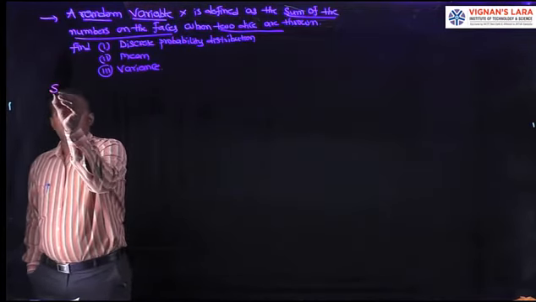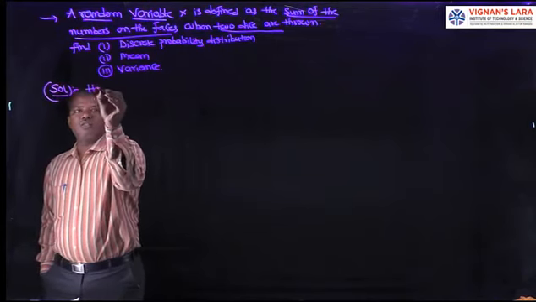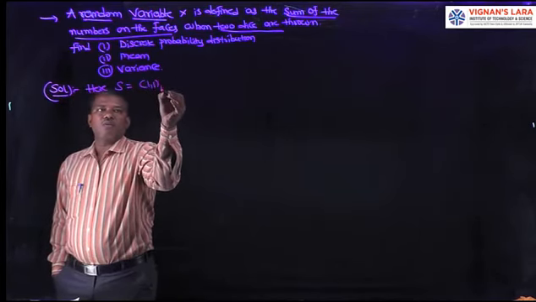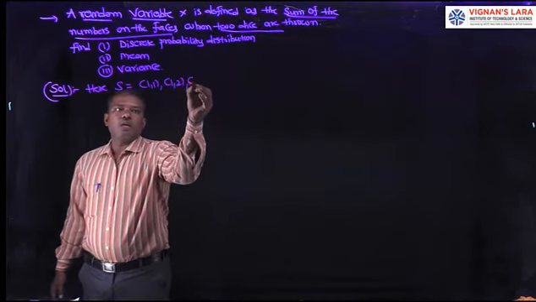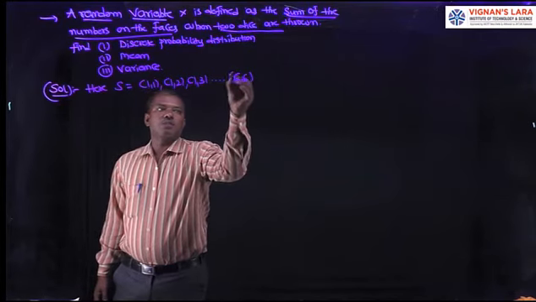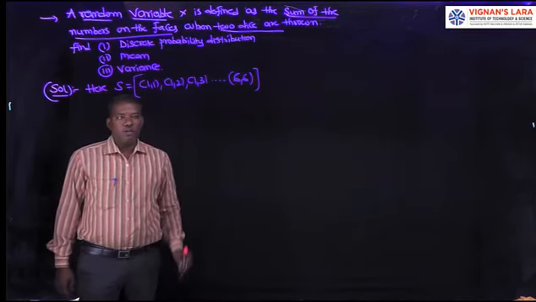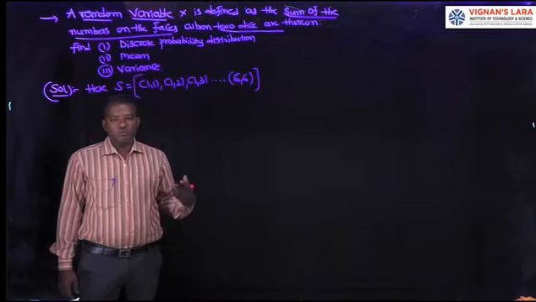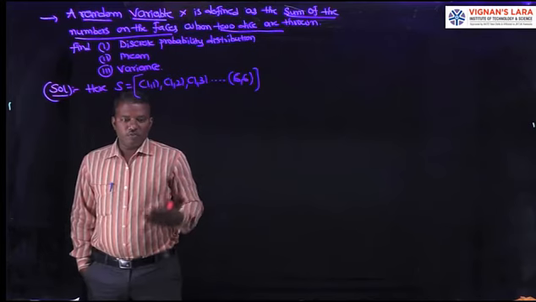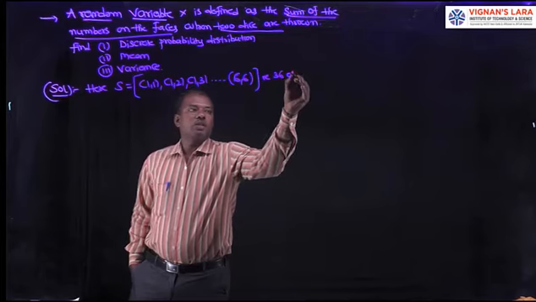Coming to the solution, two dice are thrown, then the sample space S consists of the set of all (1,1), (1,2), (1,3), and so on, up to (6,6), that is 36 elements. (1,1), (1,2), (1,3), (1,4), (1,5), (1,6), similarly (2,1), (2,2), (2,3), (2,4), (2,5), (2,6). Next 3, along with 4, along with 5, along with 6. That is, total 36 elements.